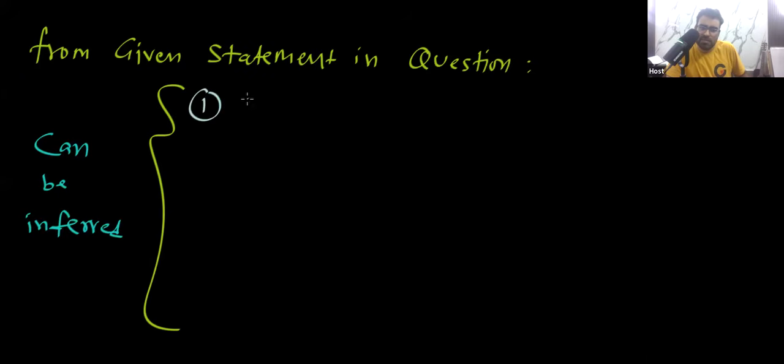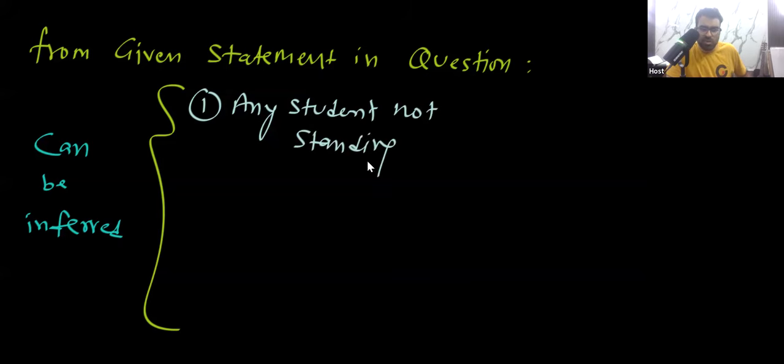I can infer that if any student is not standing, forget about silence, then definitely the teacher is not in the room, because if the teacher is in the room, then all the students will stand. Yes or no?